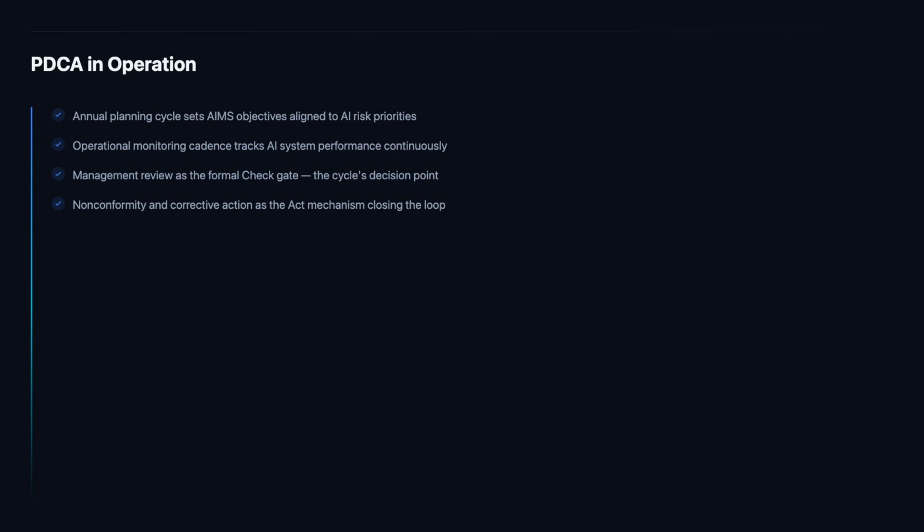Nonconformity and corrective action is the ACT phase mechanism that prevents governance failures from recurring. When an audit finds that an AI system was deployed without a completed impact assessment, or when an incident reveals a gap in monitoring controls, the ACT phase requires root cause analysis, corrective action implementation, and verification that the action has been effective. This systematic treatment of failures is what drives AIMS maturity over successive PDCA cycles.